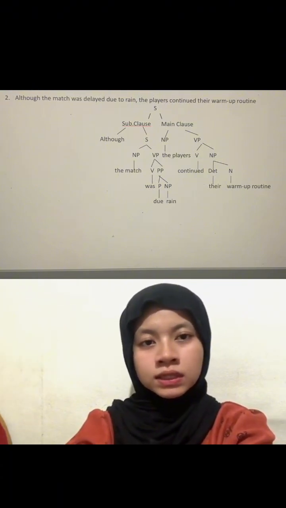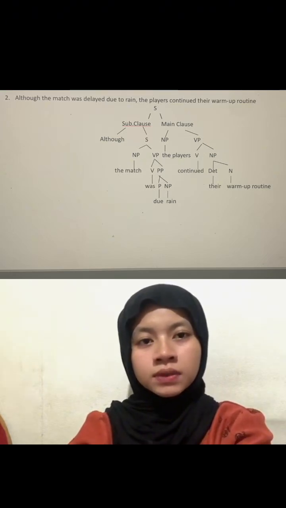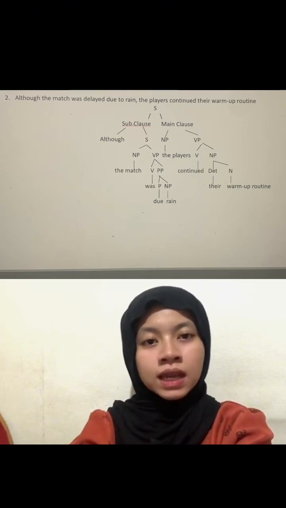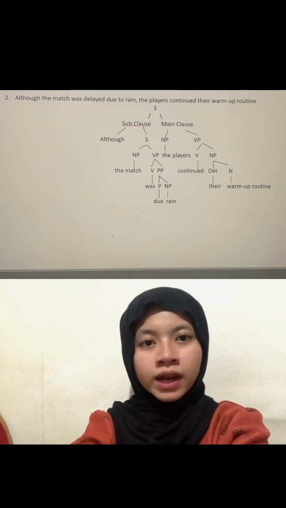Subordinate clause starts with "although." Subordinating conjunction. Subject is "the match": "the" is the determiner, and "match" is the noun. Verb phrase or VP: "was delayed due to rain." "Was" is the auxiliary verb in past tense. "Delayed" is the past participle, indicating the action is passive. Prepositional phrase: "due to rain." "Due to" is the preposition and "rain" is the noun, showing the cause of the delay.